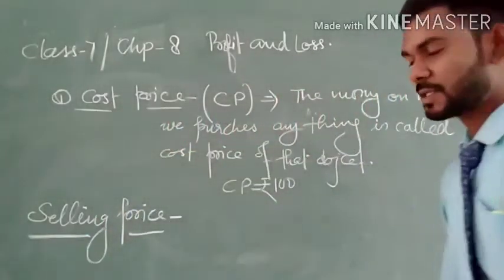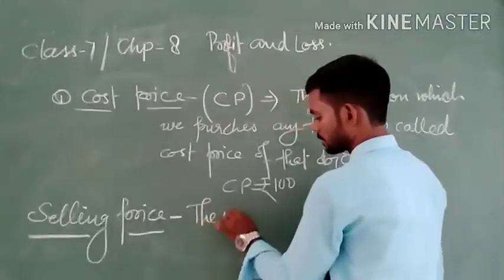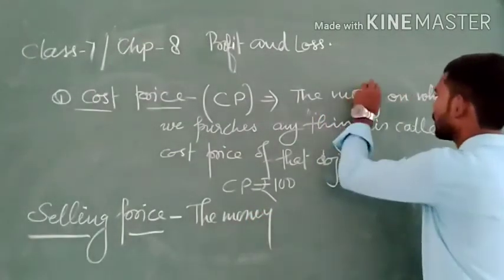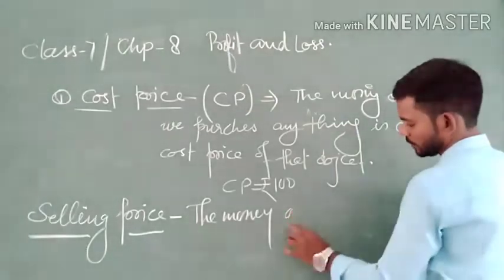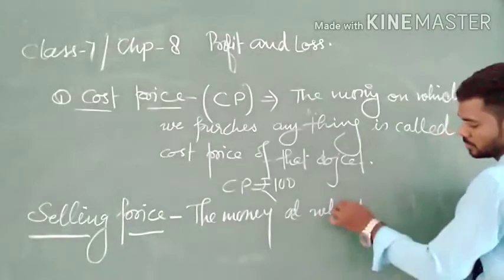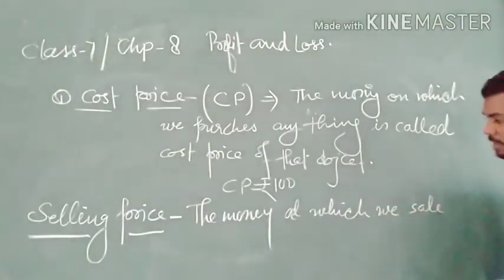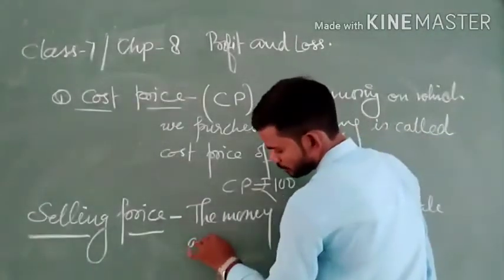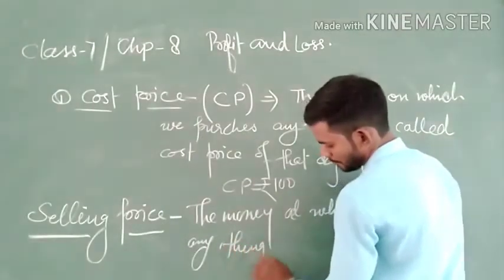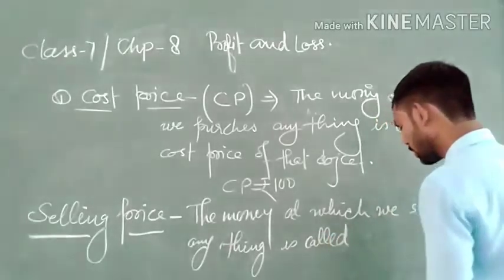Selling price. What is the selling price? The money at which we sell any object, we sell anything, is called selling price.